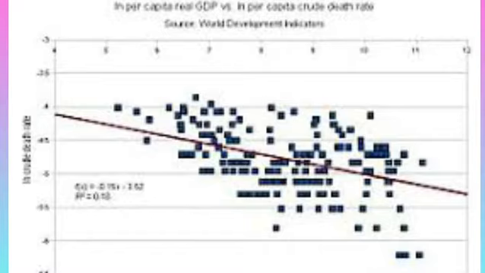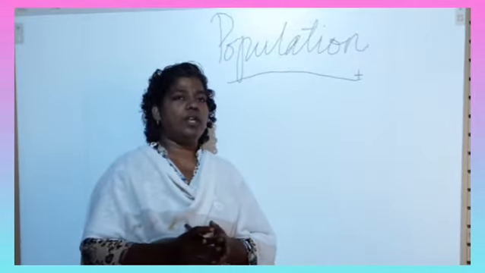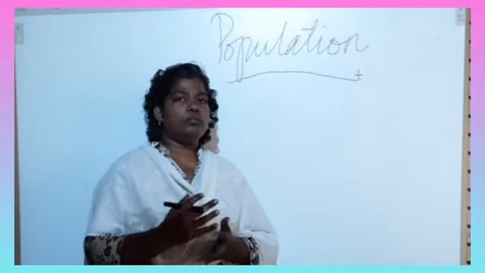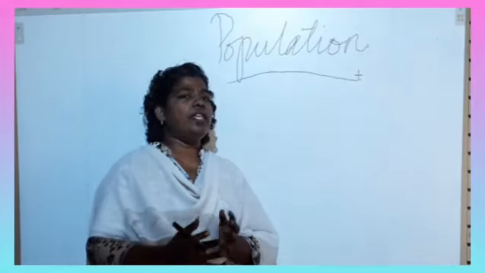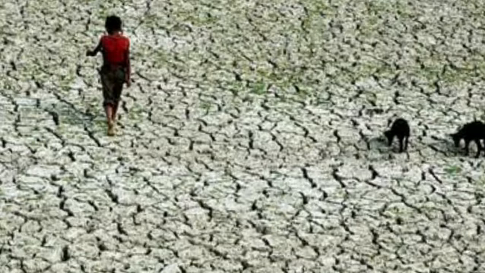For example, in 2016 the population increased by 80 million. If the population increases in this way, what will happen? Our Earth will not have enough resources for the people to live.